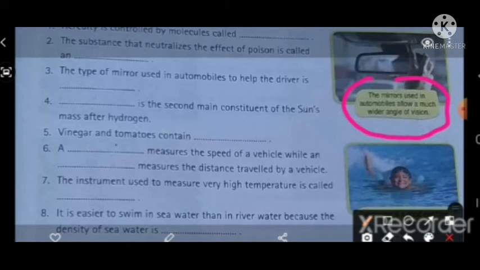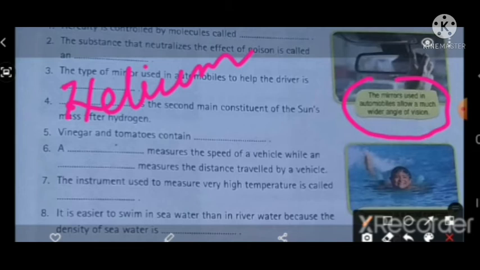Fourth one, dash is the second main constituent of the sun's mass after hydrogen. Answer is helium. Helium is the second main constituent of the sun's mass after hydrogen.